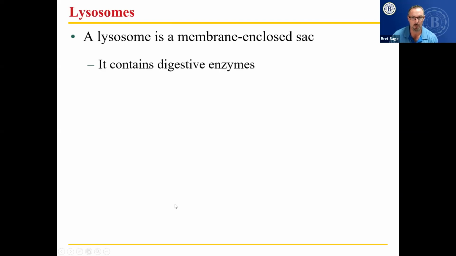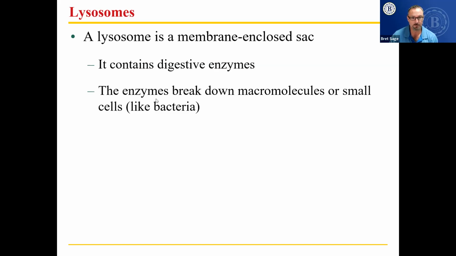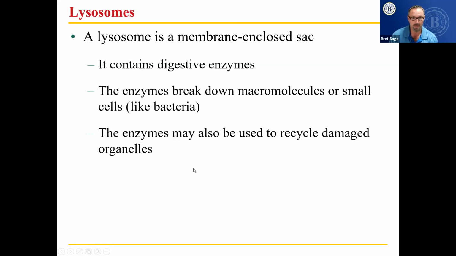Lysosomes. A lysosome is a membrane-enclosed sac that contains digestive enzymes so that you can digest something inside an individual cell. What kind of cell would do that? White blood cells that engulf a bacterium or virus, or even another body cell that's died. The enzymes break down macromolecules, which are large molecules, or small cells like bacteria. So amoeba, which is a protist, can do this in the same way that white blood cells do this in our body. The enzymes may also be used to recycle damaged organelles.